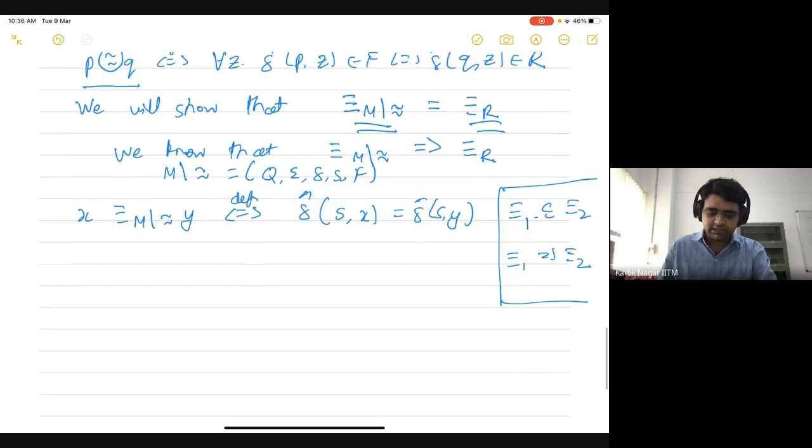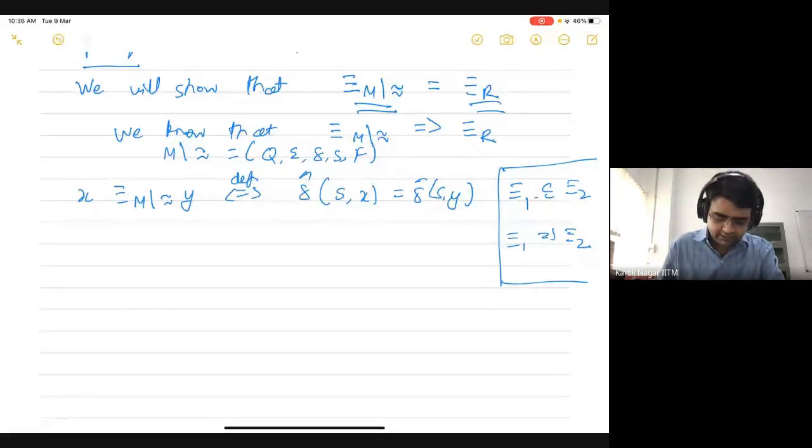This is the way we defined that relation. Two strings x and y are related if and only if they take the start state to the same state in the quotient automaton.